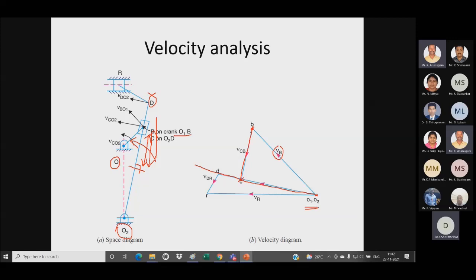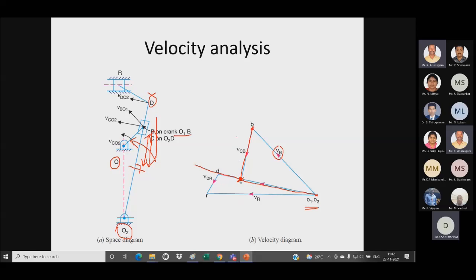Right? So this BC will be having a sliding motion. The link O2D will be having the rotary motion. Okay. So this BC will be having the sliding motion. So I have located the point C on the link O2D.